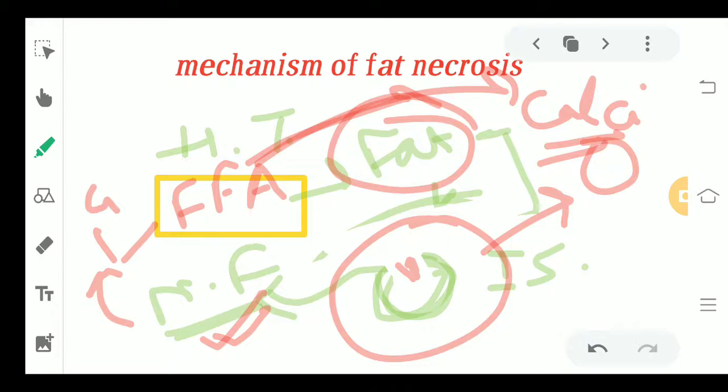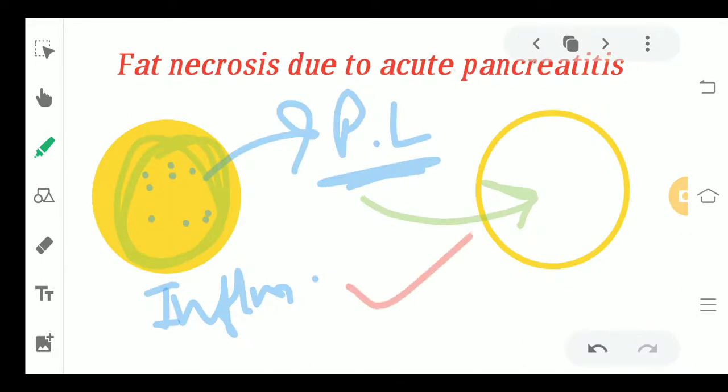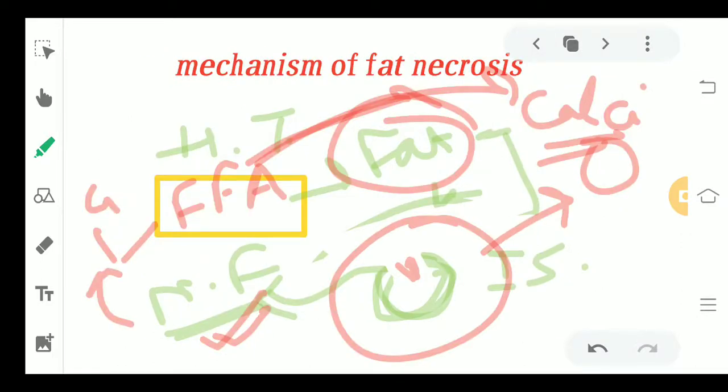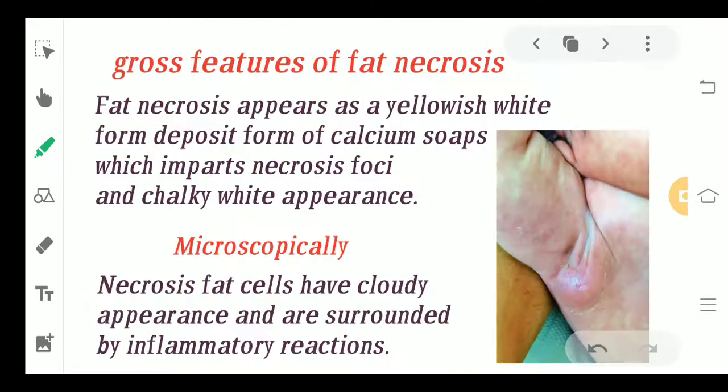This is the mechanism. Now when you are writing the answer, you are not supposed to tell this, but it's good if you tell the mechanism. Moving ahead to the gross features of fat necrosis, what are you going to see in that area? The area appears to be usually yellowish white in color, as you can see in the picture also. Formed deposits of calcium soaps can be seen in this particular area, that is calcified structures.